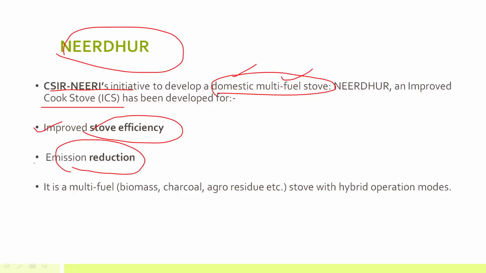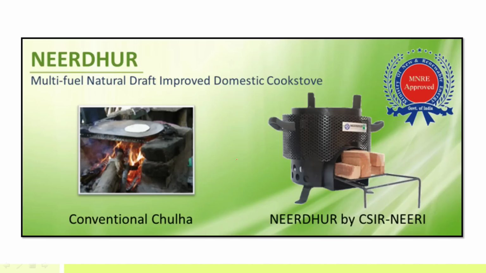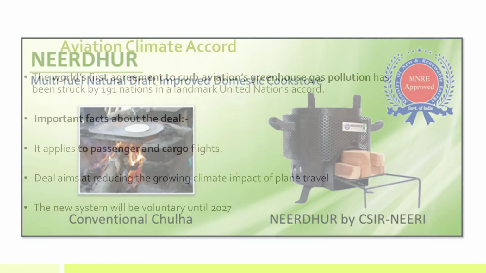So a new stove has been designed by CSIR NEERI. CSIR is the Council of Scientific and Industrial Research, and NEERI is the National Environmental Engineering Research Institute. And it is multi-fuel. Multi-fuel means biomass, charcoal, and agriculture residue can be used as fuel. So this is the conventional chula, and this is the Nirdhar. Nirdhar can be asked in prelims.